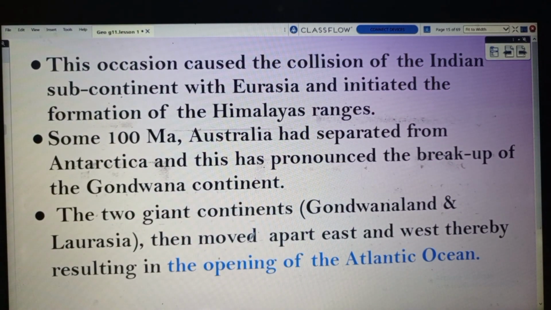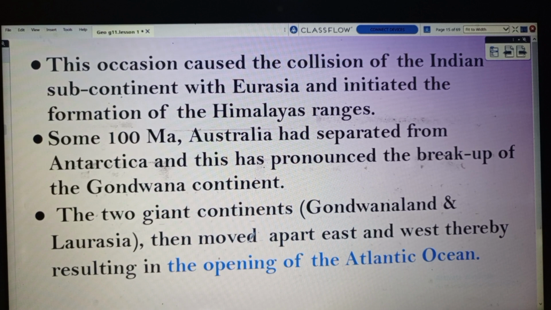This caused the collision of the Indian subcontinent with Eurasia and initiated the formation of the Himalayan ranges. The movement of the Indian plate caused the formation of the Himalayan ranges.